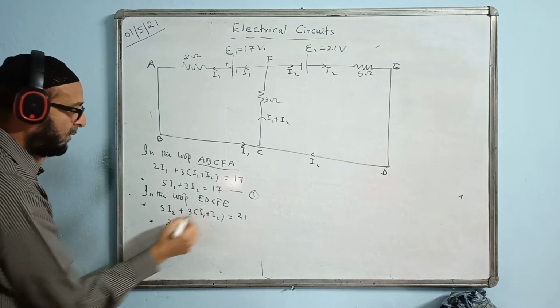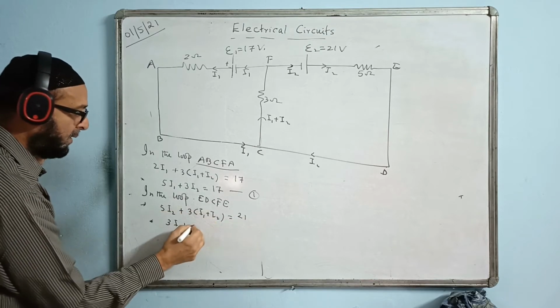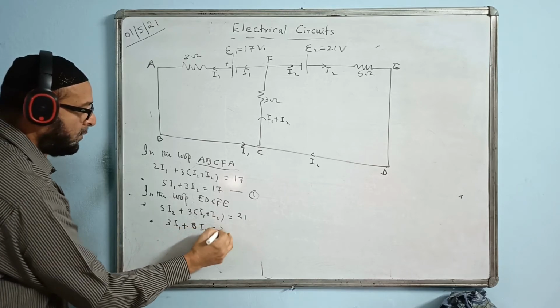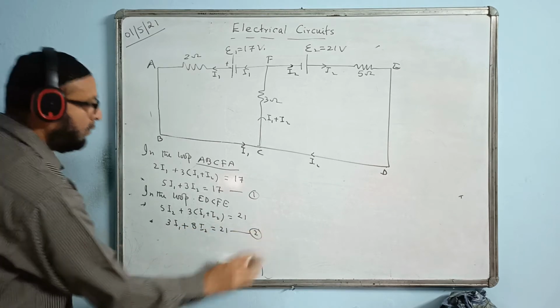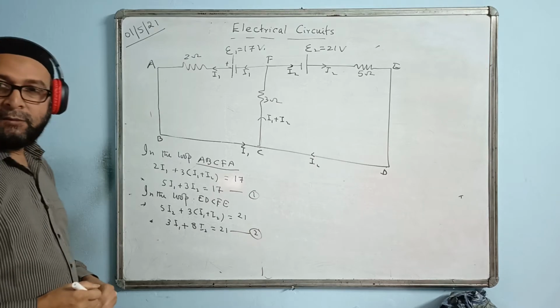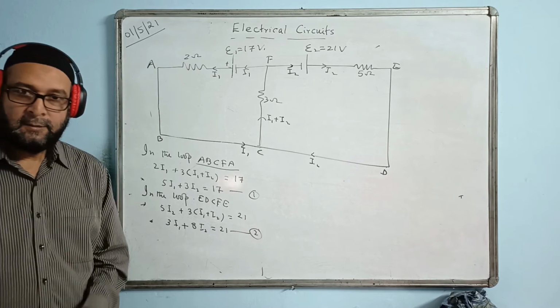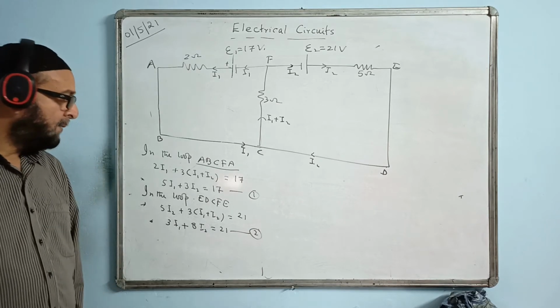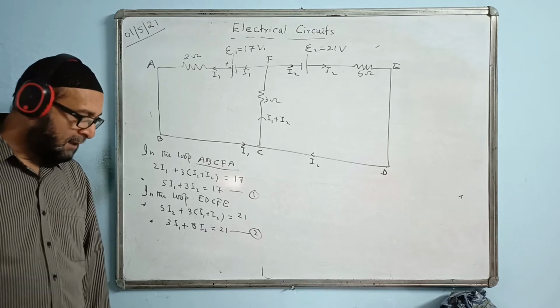Writing 3I1 first, plus 5I2 plus 3I2 becoming 8I2, is equal to 21. Equation number 2. We will solve the two equations simultaneously and find the values of I1 and I2.